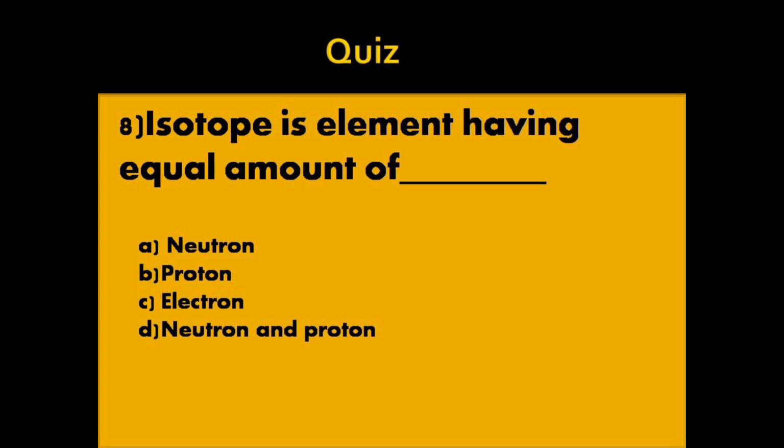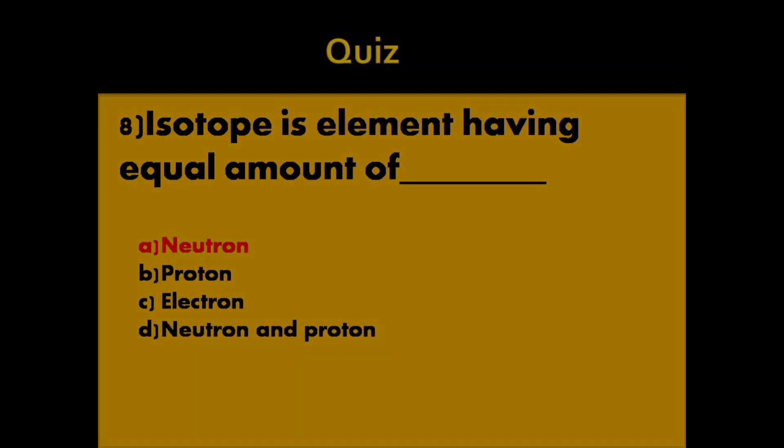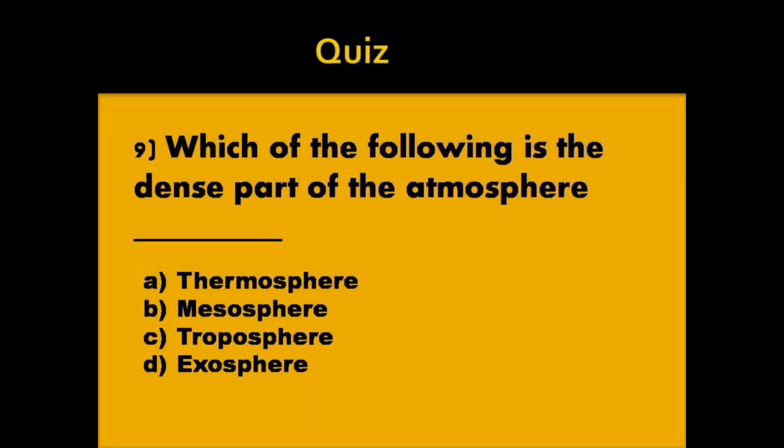Option A, neutron. Option B, proton. Option C, electron. Option D, neutron and proton. Answer, option A, neutron. Ninth question, which of the following is the dense part of the atmosphere?